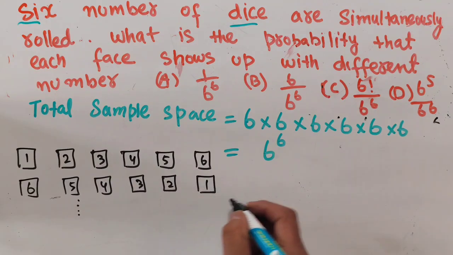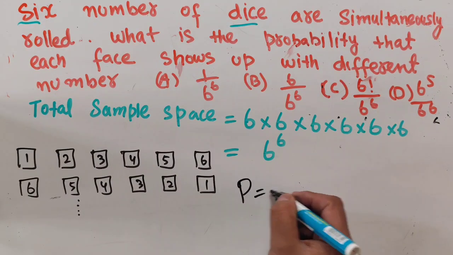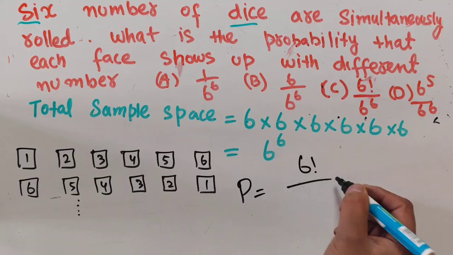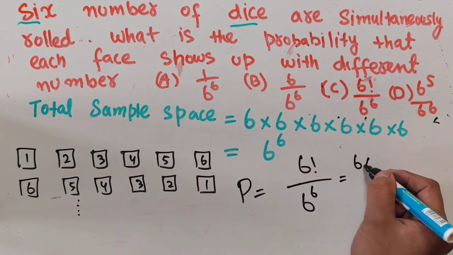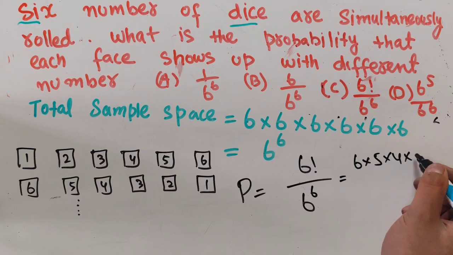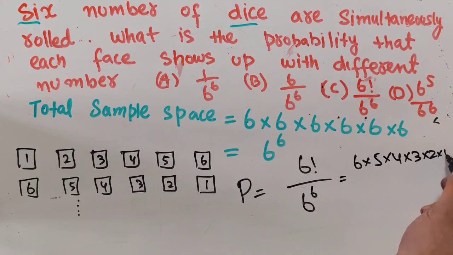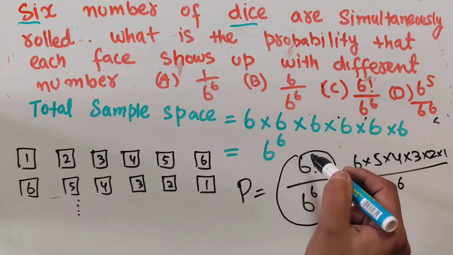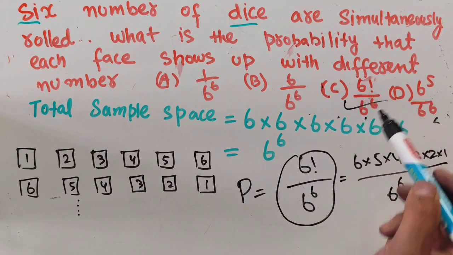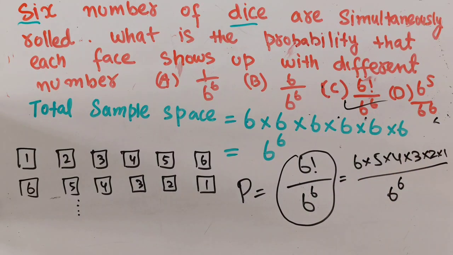Factorial gives us the number of different orders that we can get. That means our probability will be equal to 6 factorial divided by 6 raised to the power 6, or we can write it like this: 6 into 5 into 4 into 3 into 2 into 1 divided by 6 raised to the power 6. Since the answer is in this format, this option is correct.